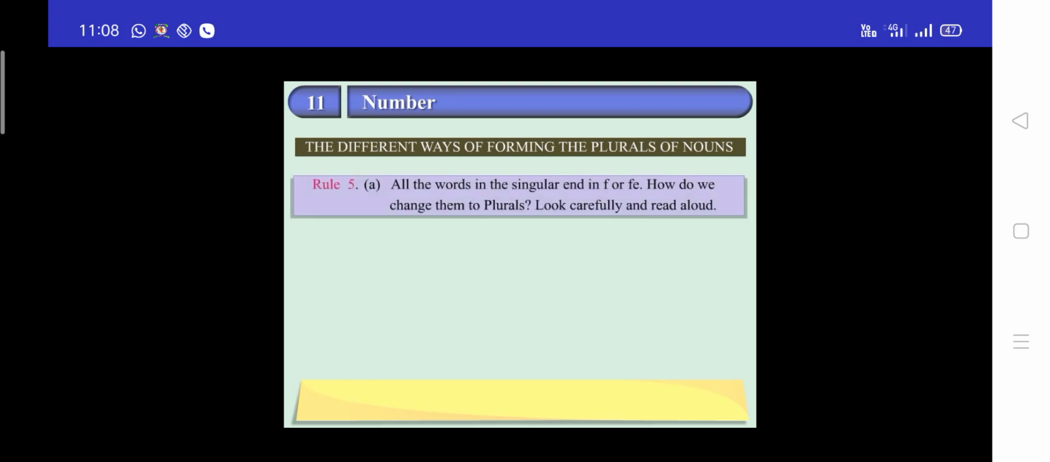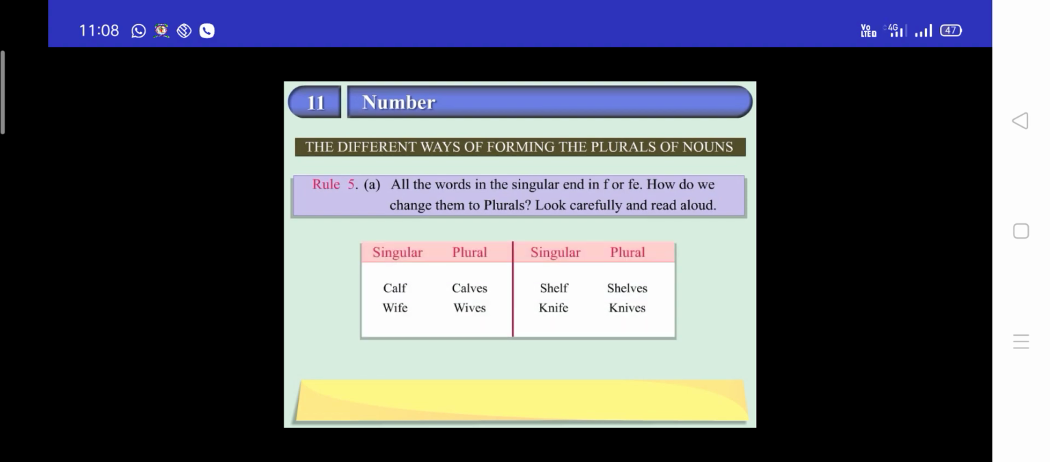Rule 5. All the words in the singular end in f or fe. How do we change them to plurals? Look carefully and read aloud. Calf, calves. Wife, wives. Shelf, shelves. Knife, knives. What did we do? We changed f and fe to ves.